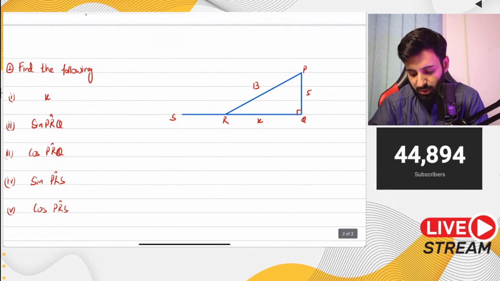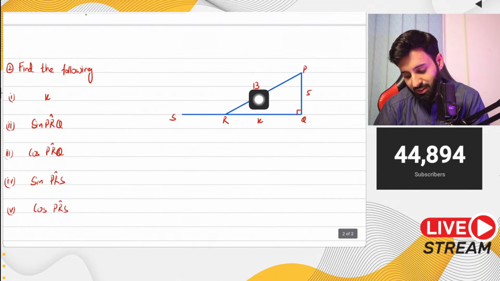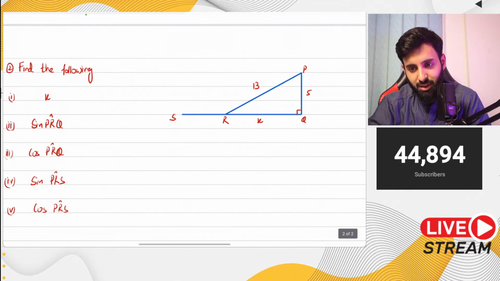Use some sense, but how can you have this length greater than the hypotenuse? I mean, come on, use some common sense, if that's not too much to ask.